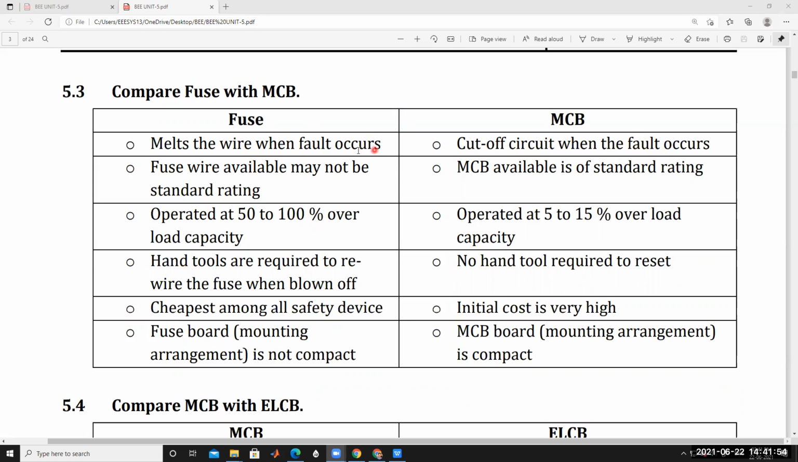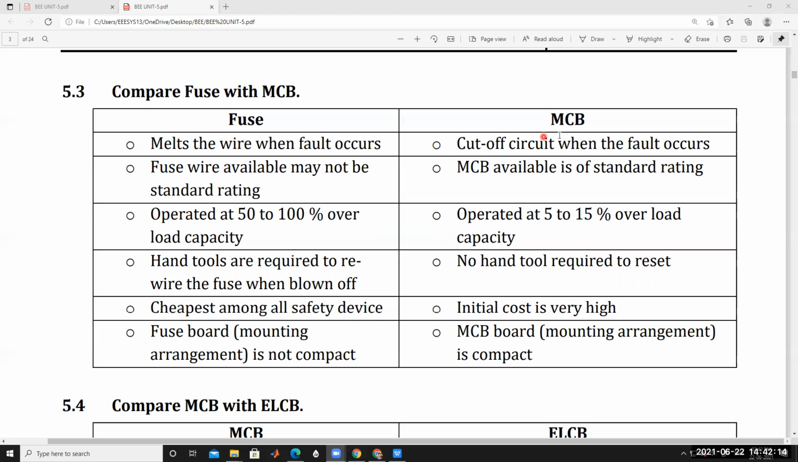For example, let us assume the fuse operating range is 16 amps. If the fault current is above 16 amps, that may be 20 amps, 80 amps, 100 amps, and that much current is passing through the fuse, then the fuse melts. Okay, it acts as an open circuit.